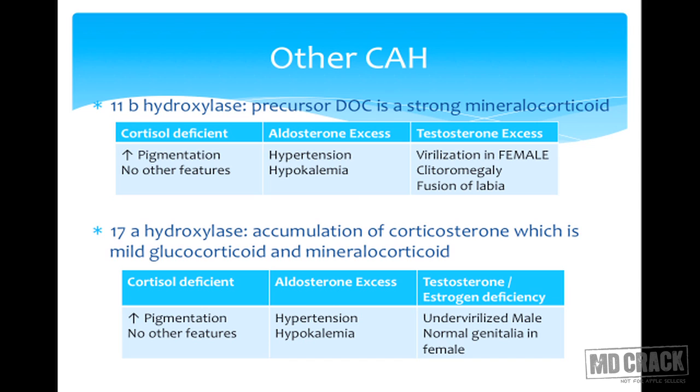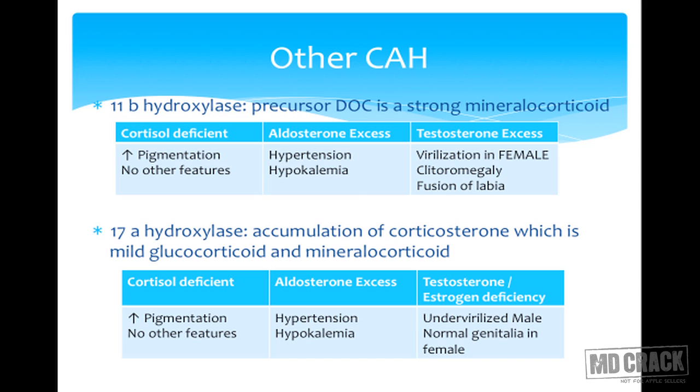Other forms of CAH are 11 beta hydroxylase deficiency. Please go back to the figure and see where the block is, and you would realize that the precursor deoxycorticosterone is accumulated, which is a strong mineralocorticoid. So even if aldosterone is not getting produced, here we have features of aldosterone excess in the form of hypertension and hypokalemia, and here we have deficient cortisol production, so we have excessive pigmentation. However, these children do not develop salt wasting, but they are hypertensive. In a female, we have excessive testosterone production giving rise to virilization, but the males will not have any ambiguity.